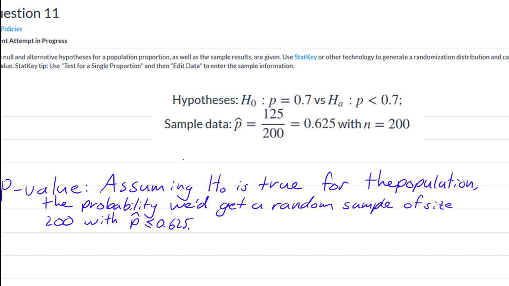So this is a question about a proportion. The null hypothesis is that the population proportion is 0.7, and we're comparing that with an alternative hypothesis that the population proportion is less than 0.7.